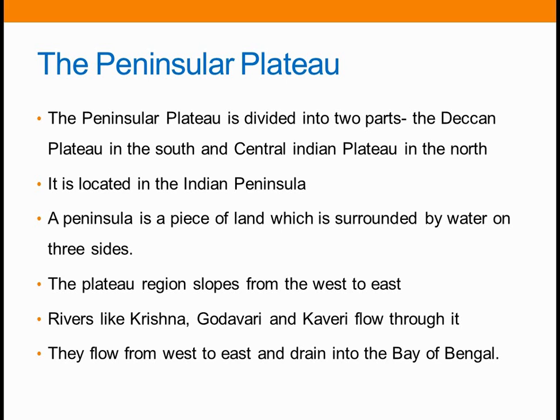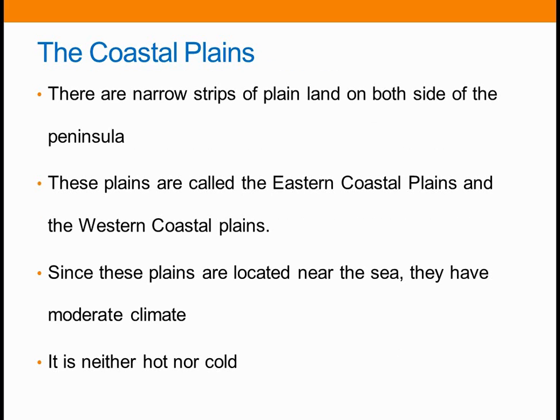Next, the coastal plains. Coastal means what? The area which is near the sea, isn't it? The land which is near the shore, the seashore. These are narrow strips of plain land on both sides of the peninsula.